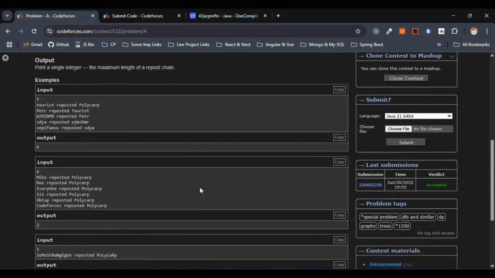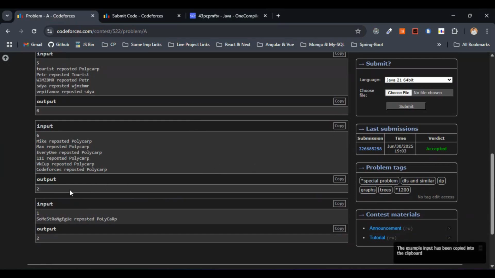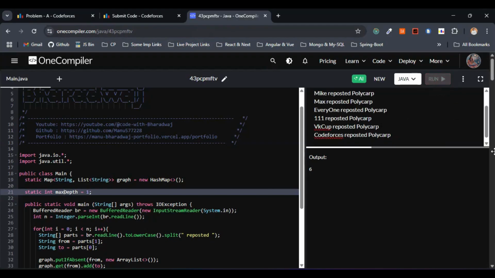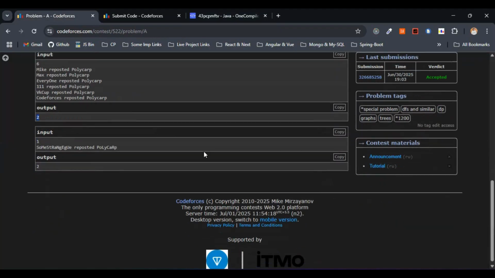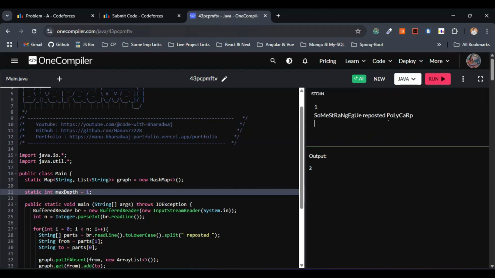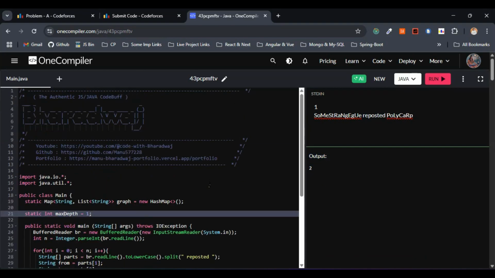Let's check for the other inputs. Let me copy this one. We have to get the output 2 here. Let's check whether this works or not. Here you can clearly see we are getting the output 2. Let's check with the final input. For this one also we have to get the output 2. Let me delete this one and run this one. We are getting the output 2. So whatever code we have written works absolutely correctly for the examples they have given in the question.